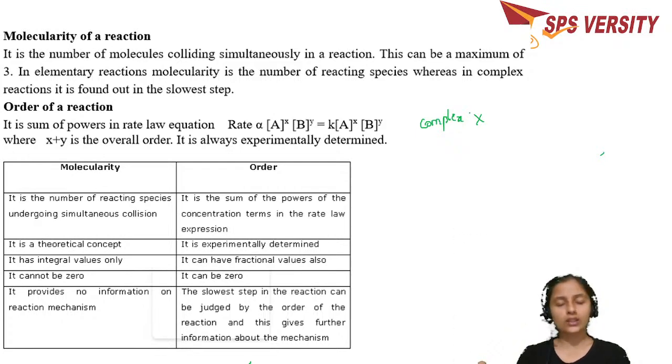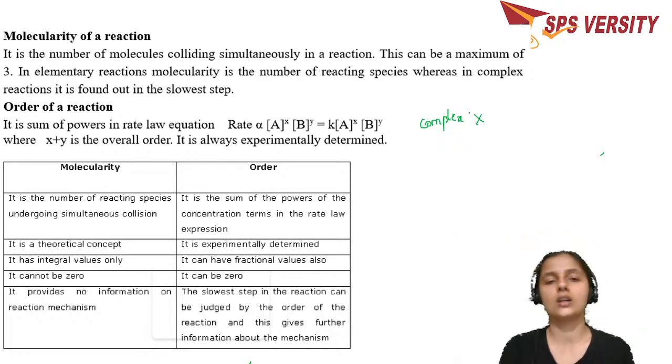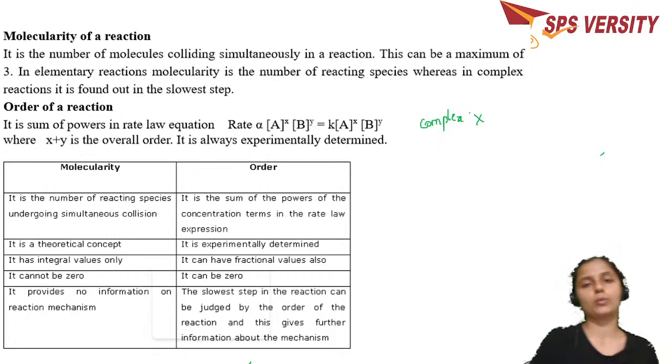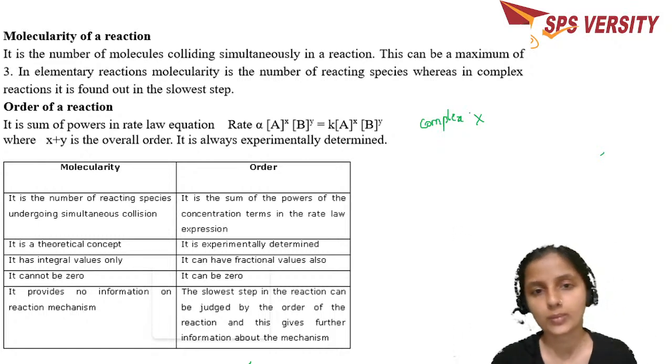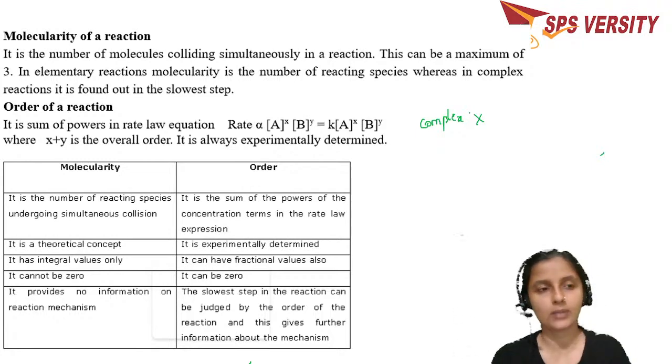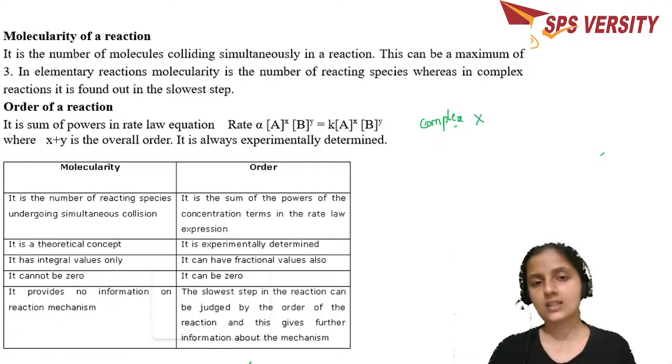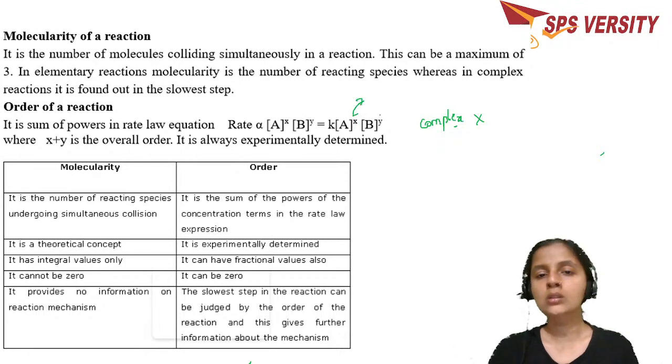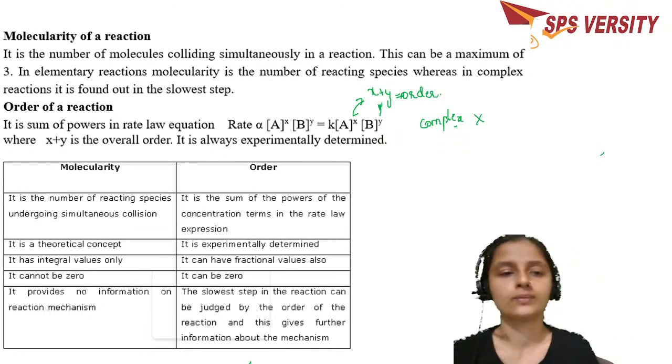From where do you get them? From the rate law expression. So the sum of the powers of the concentration terms found in the rate law expression is called the order of the reaction. So if you consider the reaction here, rate is directly proportional to [A] to the power x, [B] to the power y, which is equal to K into [A] to the power x into [B] to the power y. If you add these powers, this becomes the order of that particular reaction.